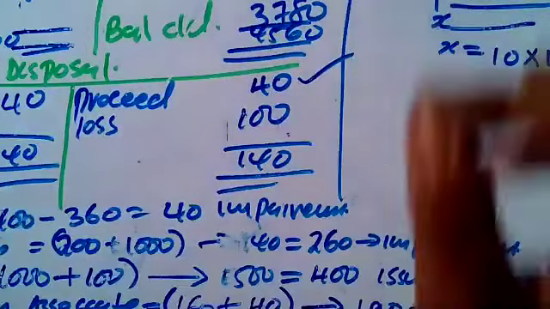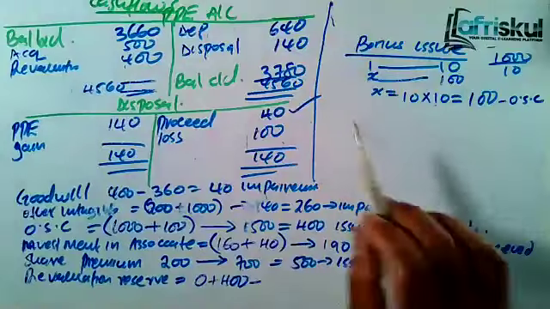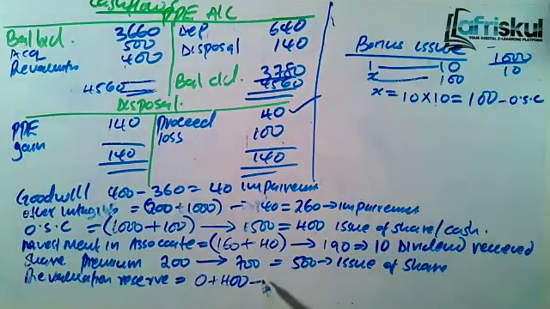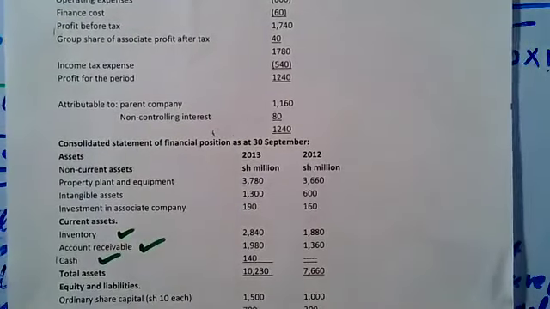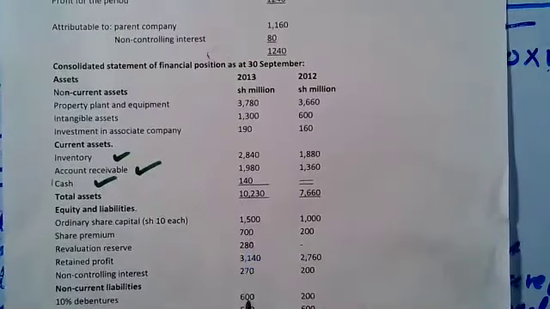So we had already issued bonus. This 100 came from revaluation reserve minus 100. And then there was transfer from reserves 20. So that means inabakia 280. Na ndio hii tumepewa hapa. That one is okay. Yeah, revaluation is 280. So that one is okay.